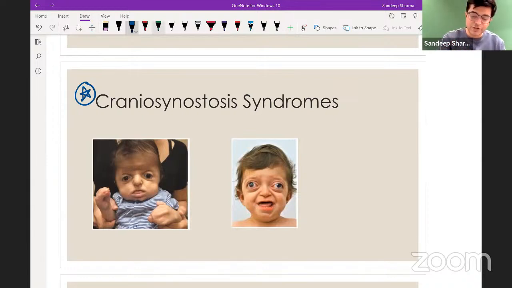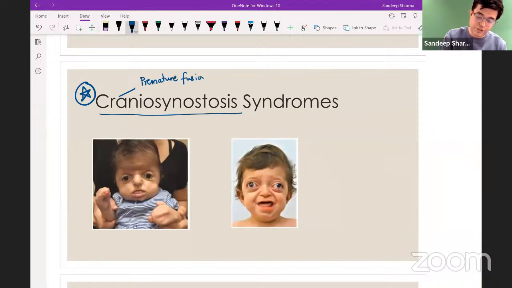Now, what is craniosynostosis? नाम में लिखा है craniosynostosis. Cranial bones fuse prematurely, right? So craniosynostosis is characterized by premature fusion of the cranial sutures.